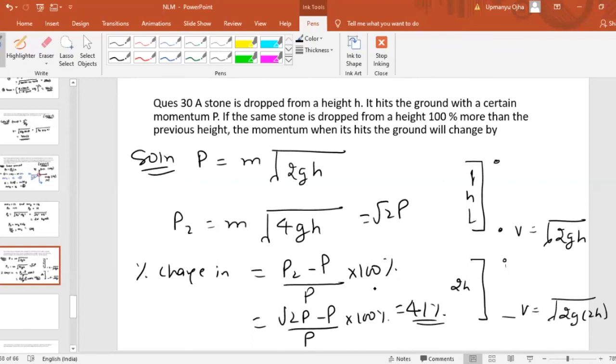Fine. So I think you understood this problem or not. So the answer will be 41 percent. So today we have finished Newton's laws of motion. Tomorrow we'll start with work, power, energy. Any slide you want me to show? I'll show that. Any doubt you can ask me.